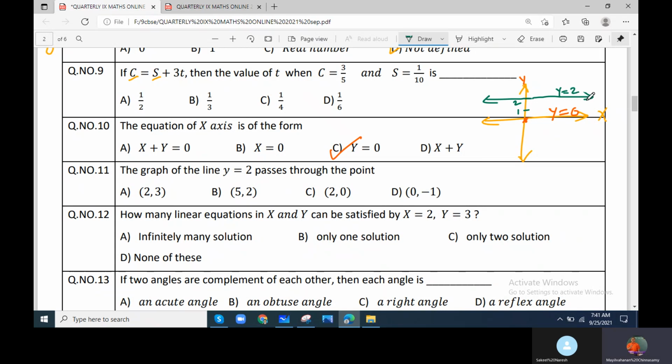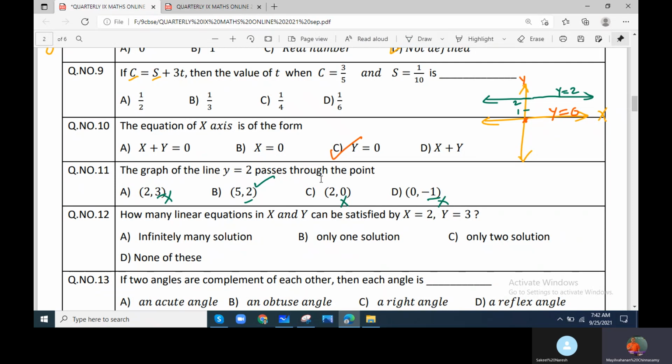Understand? If you take any point on this line, the x value may differ, but the y value is always 2. So where is the y value 2? This is not possible because the y value is not 2. Here the y value is 2, so this is possible. Where the y value is not 2, it is not possible. So y equal to 2 is the possible value, and x can be any value. If you take points on y equal to 2, there are so many points, but the x value can be any value, 5, 2. So that point lies here, x is 5, but y is 2. y is always 2, x can be any value. Understand?